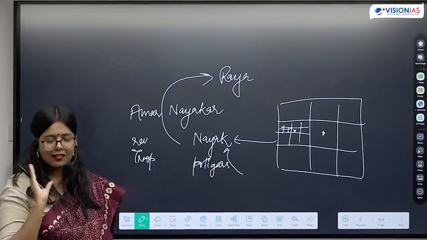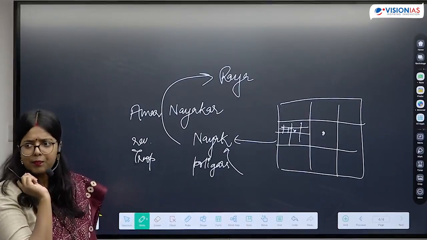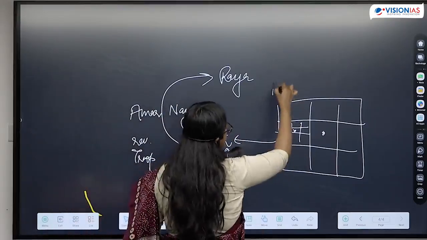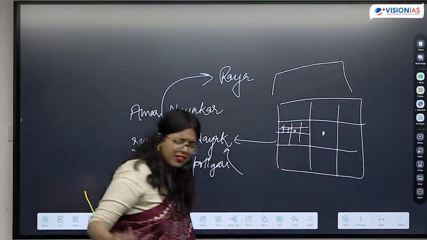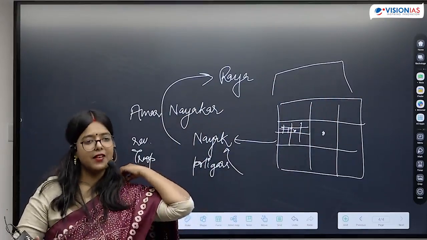In yesterday's class, we talked about the festival of Mahanavami and the Mahanavami Dibba. Even if you go to Mysore in present times, Mysore Dashehra is very famous.